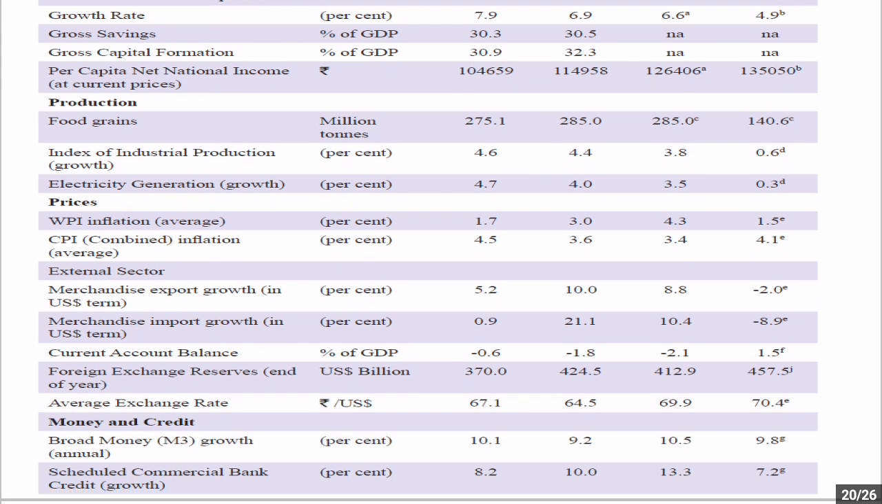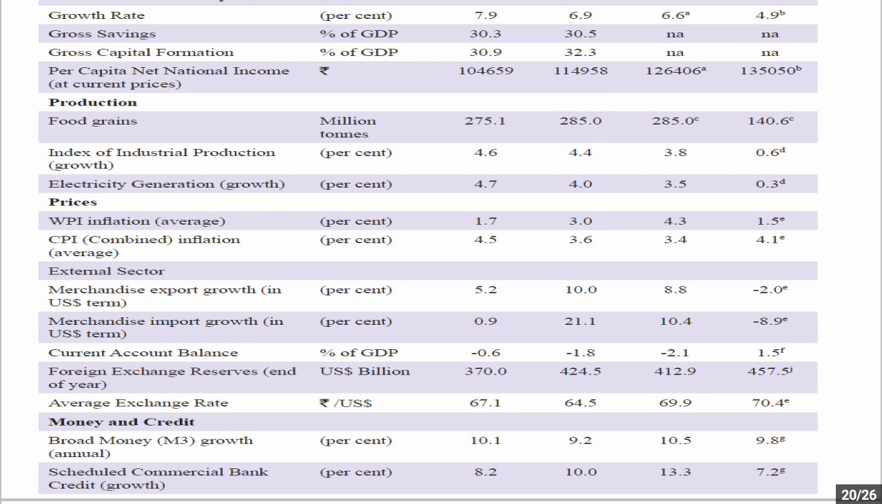Now food grains, when you talk about food grain production in million tons, has been 140.6 million tons in 2019-20, whereas in 2018-19 it was 285 million tons. So there also the decline is registered. When you talk about the index of industrial production, IIP was 3.8% in 2018-19, whereas in 2019-20 it was only 0.6%.